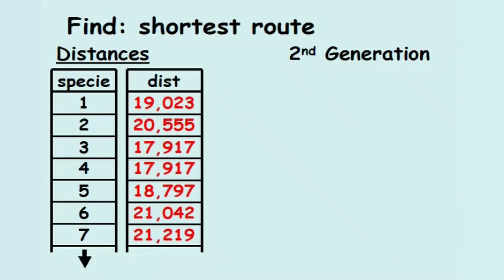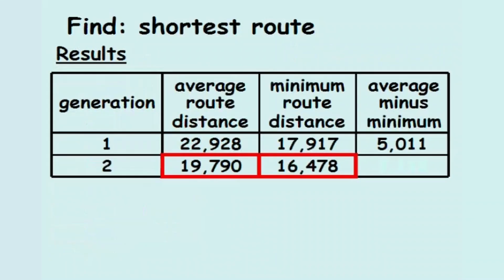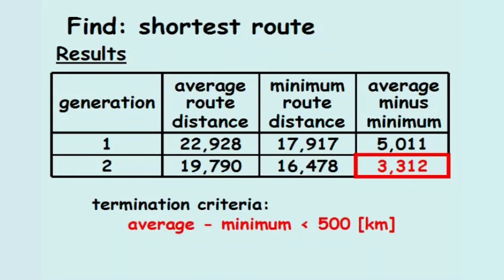From the results, we learn species 52 has the shortest route of 16,478 kilometers, and the average route distance is 19,790 kilometers. Since the average route distance minus the minimum route distance is greater than 500 kilometers, we'll synthesize a third generation.